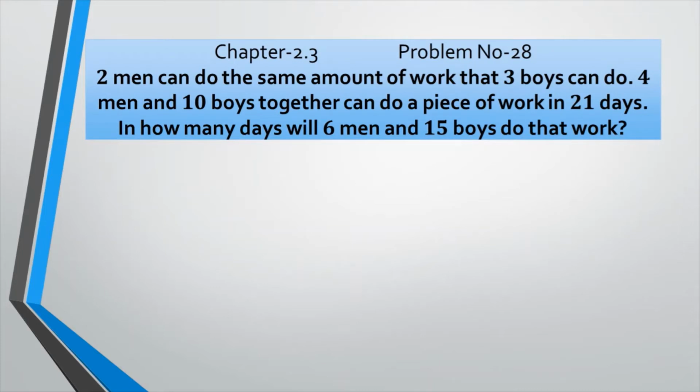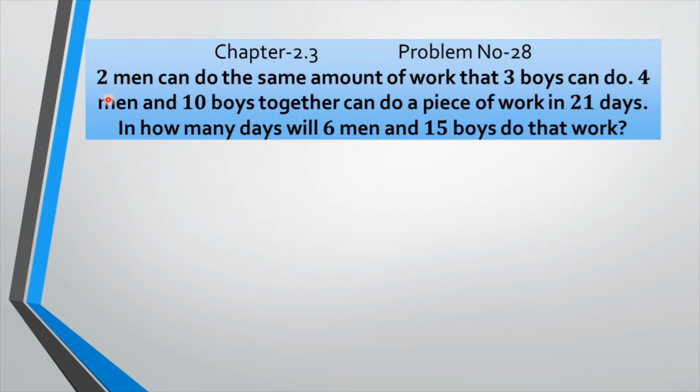Let us solve some problems from chapter 2.3, and this is problem number 28. 2 men can do the same amount of work that 3 boys can do. 4 men and 10 boys together can do a piece of work in 20 days. In how many days will 6 men and 15 boys do that work? This is a people related problem, my dear.